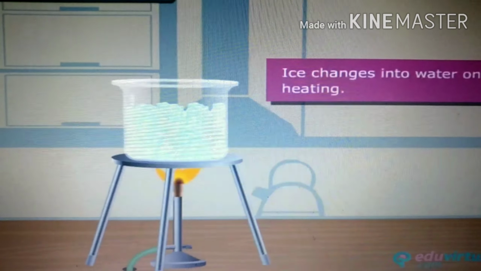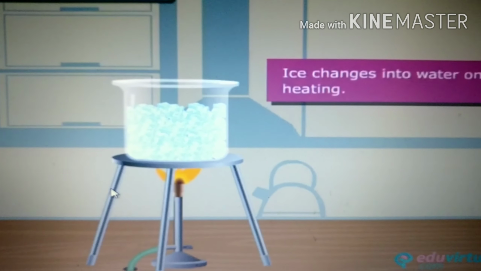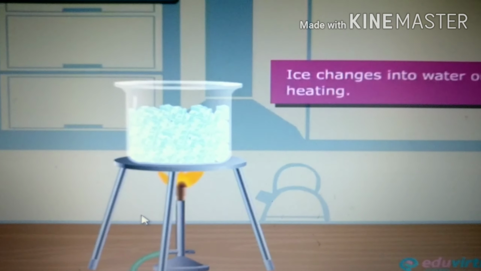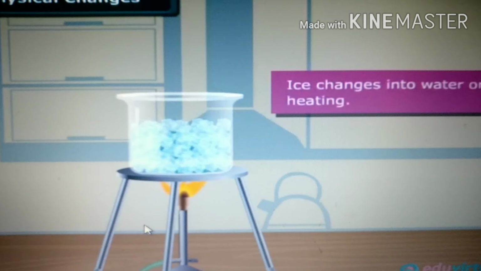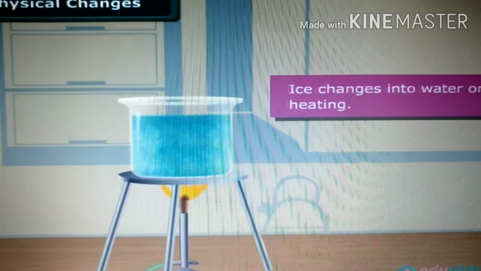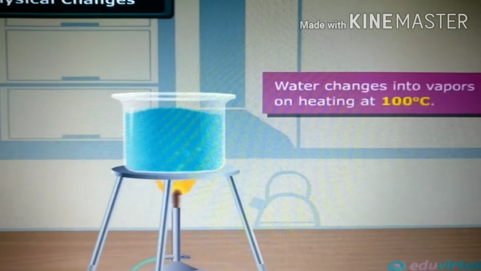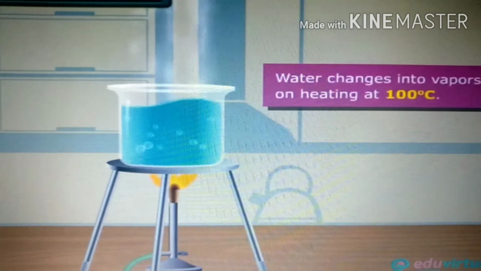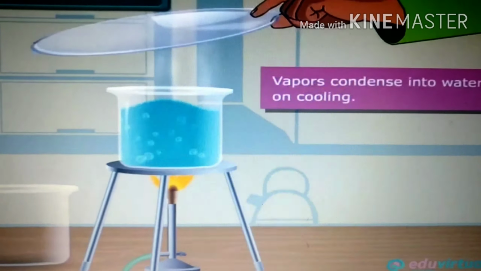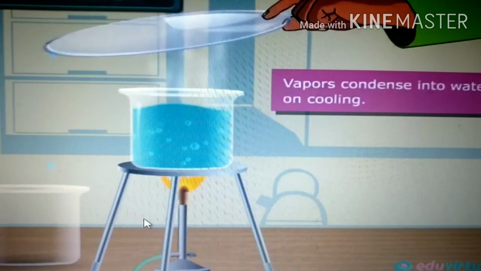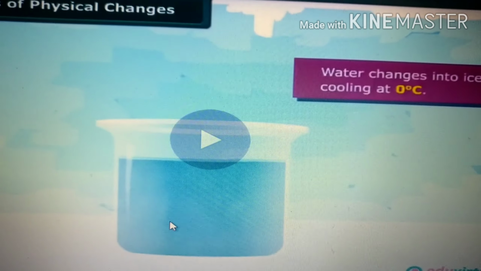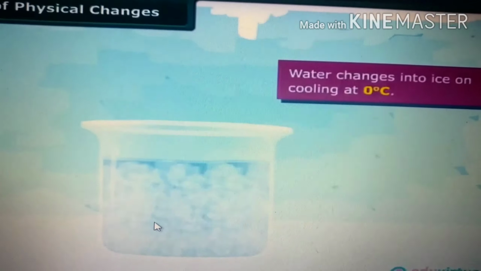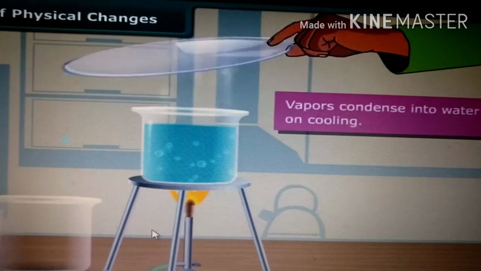Now here in this case, you have to take ice cubes and apply heat over it and heat it gently. What will happen? Yes, you are right. The ice cube changes into water. If you keep on heating to 100 degrees, what will happen? The liquid state, that is water, changes into vapors. If you condense this vapor on cooling, what will happen? It will change into water droplets. So here what is happening? There is a change in physical property.